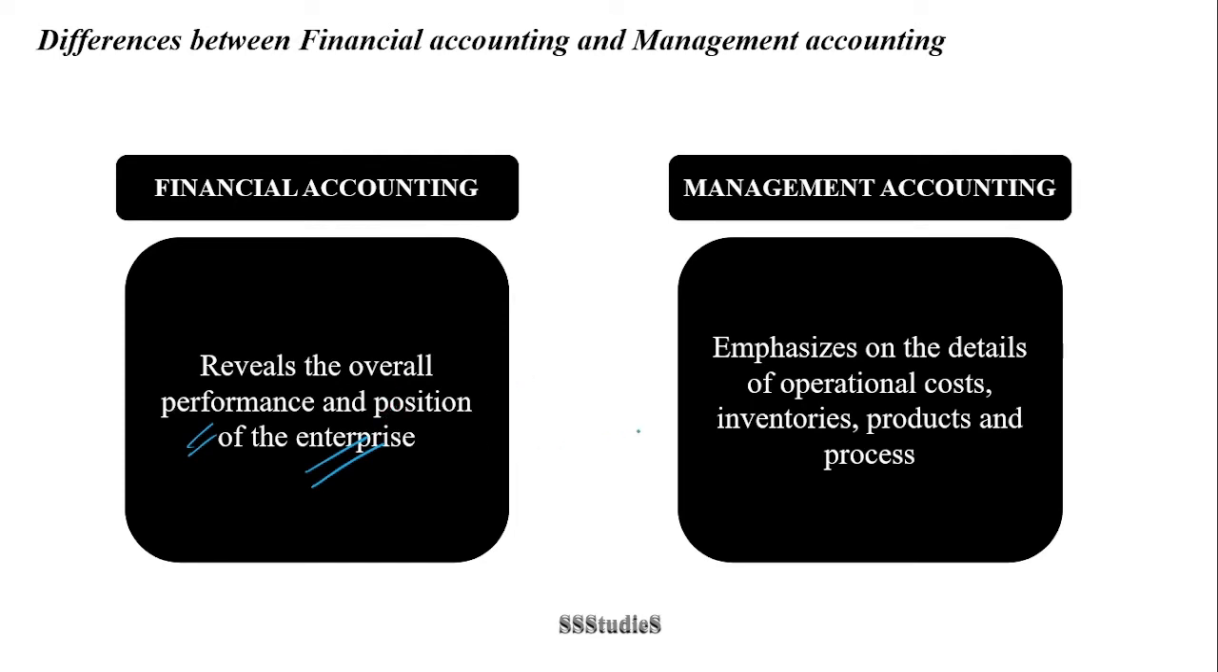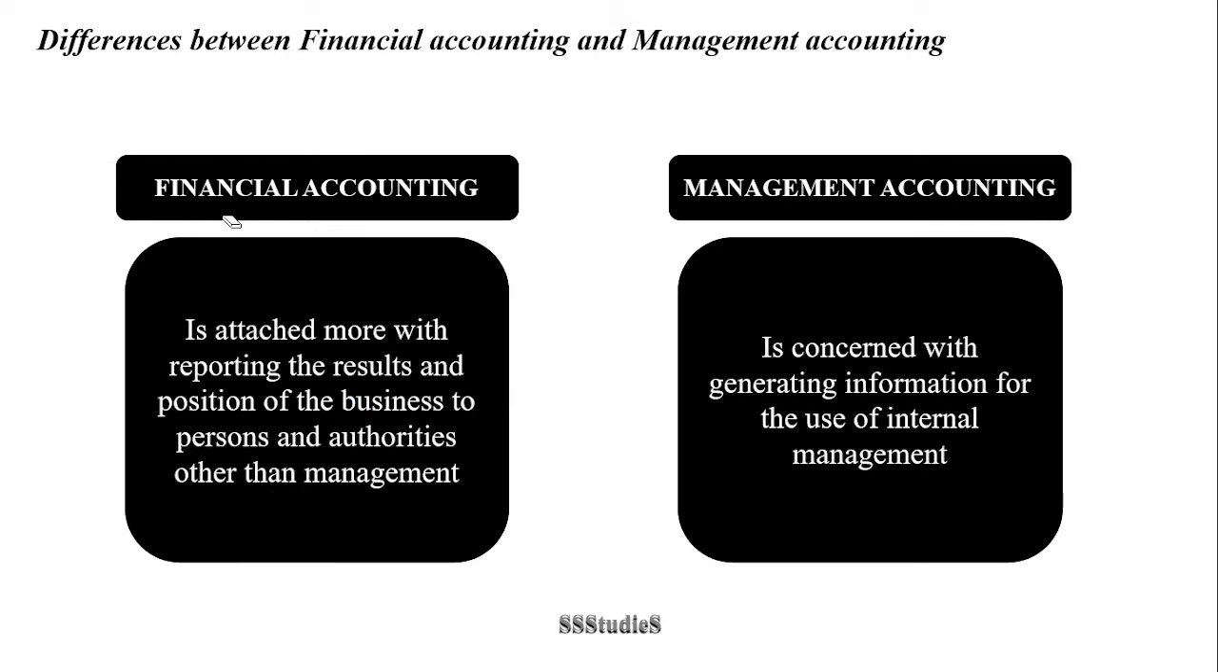When it comes to management accounting, the focus is on the details of operational costs, inventories, products, and process. So, minute information prepared exclusively for the use of the management is the main focus of management accounting. Now, this is something which is similar to cost accounting, where management accounting prepares all these detailed reports, maybe operational cost wise, or reports relating to the inventories, the sales, the product or the process. This is prepared exclusively for the management to take up decisions.